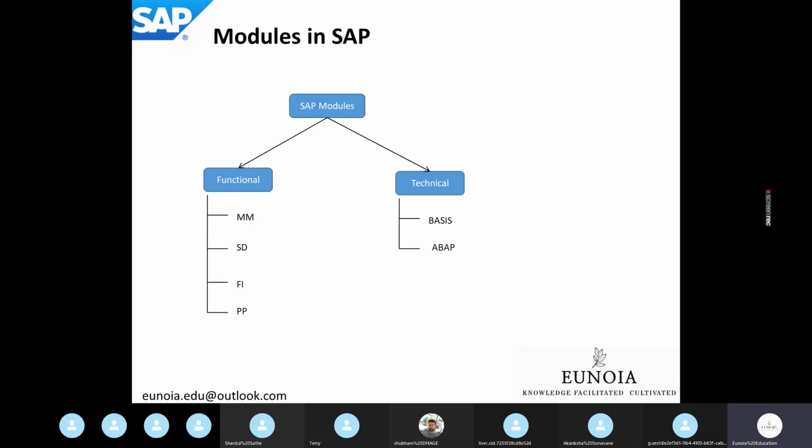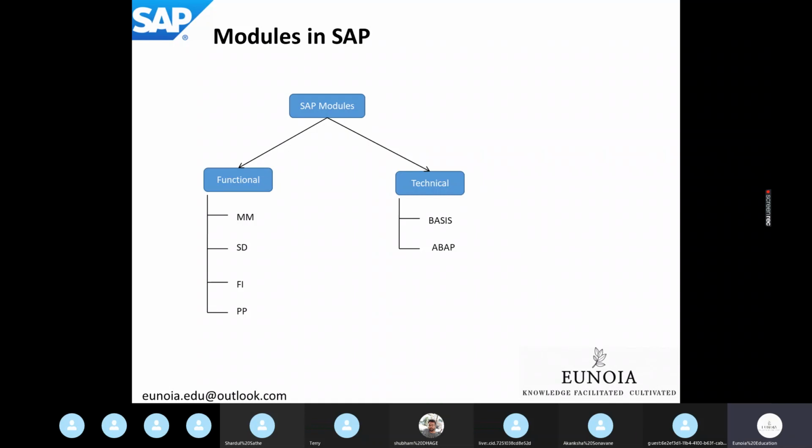Technical modules, there are basically only two. One is the Basis part, which is like an admin, and the second is the ABAP part, which is the developer. Then there are further classifications. In Basis, HANA admin is there, and GRC is there. These are different flavors of Basis technical consultants.